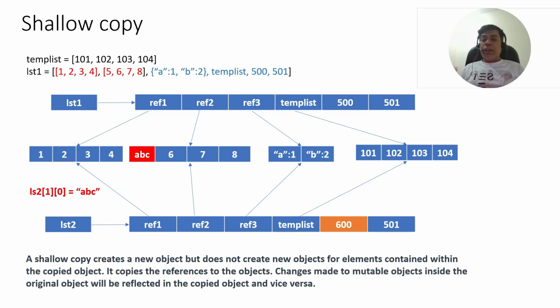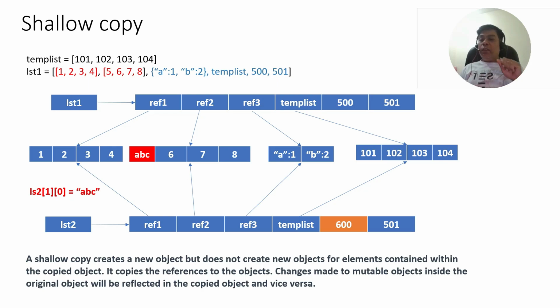But as soon as I change an element of the nested list, say lst2[0][0], this is the 0 element in the first nested list. Now if I change it from 5 to abc, it gets changed for both lists.